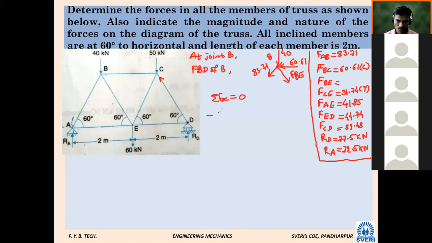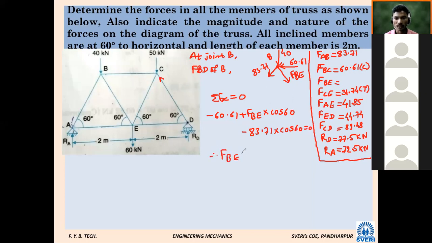What about this 60.61? Then it will come plus or minus? Plus 60.61 into cos 60, minus 83.71 into cos 60. From this calculate FBE.